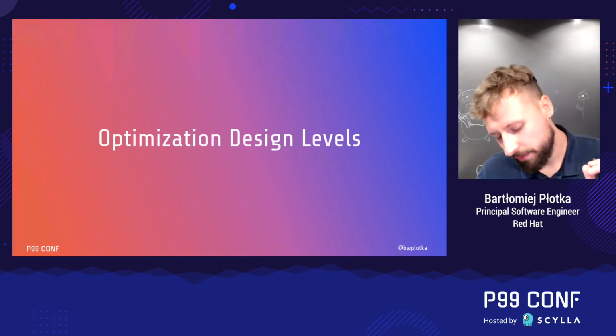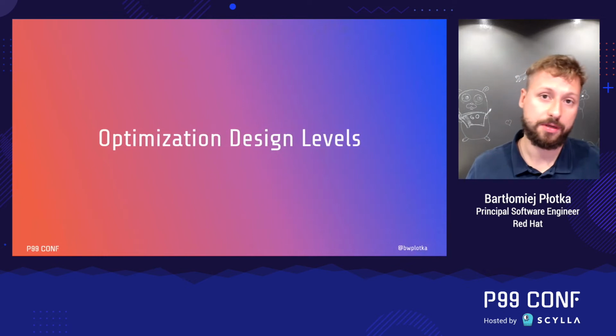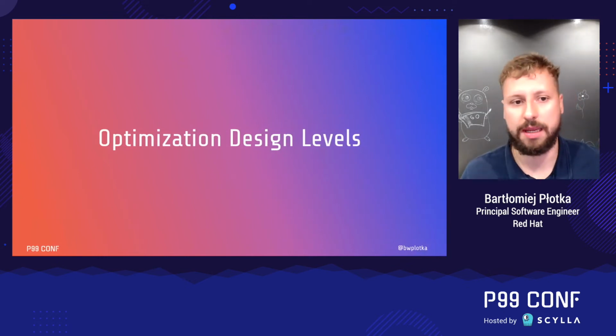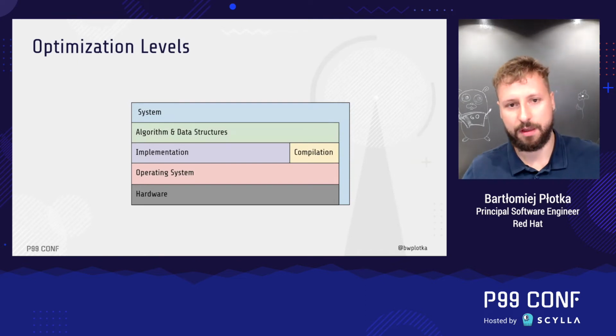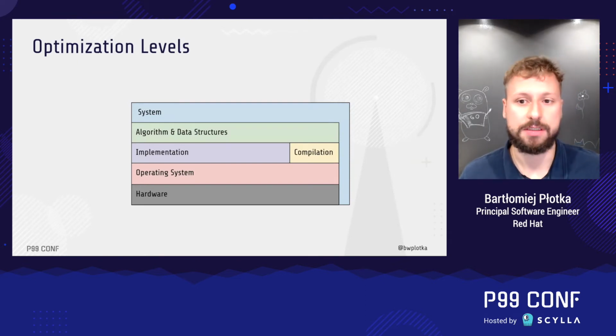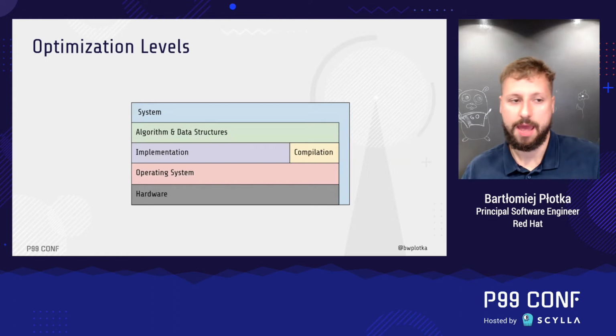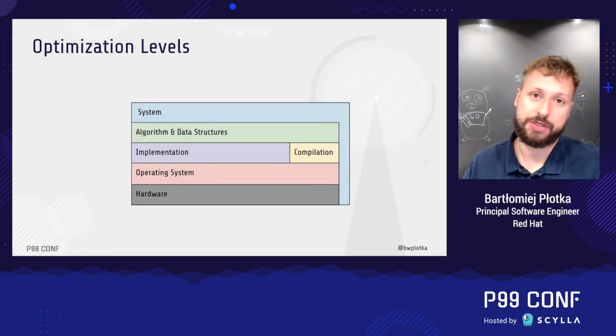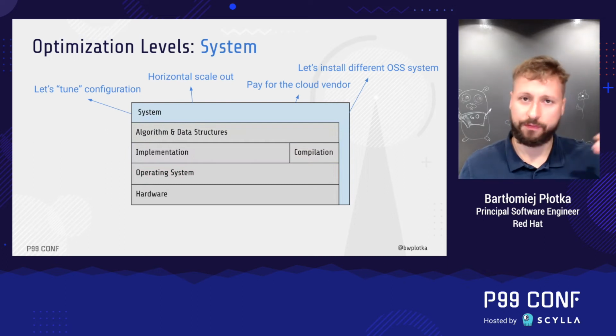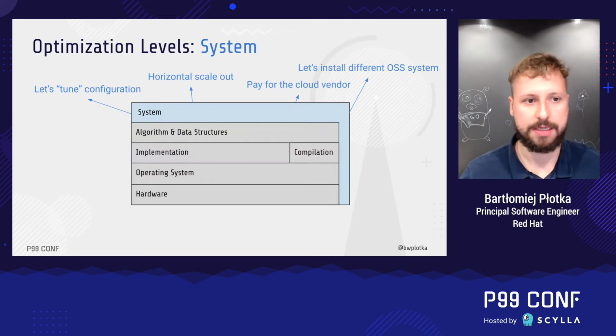I would love to share with you four things that, in my opinion, are most important in the software optimization journey. First of all, be aware of optimization levels. An optimization level is essentially a level on which we can apply optimizations. First of all, we have the system level, right?